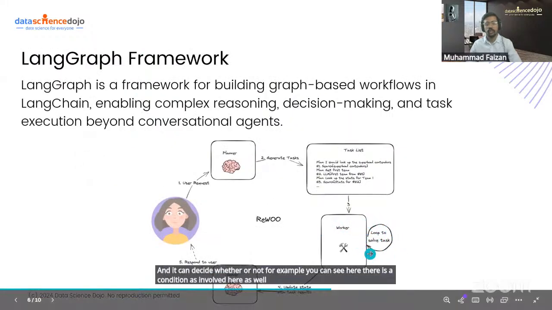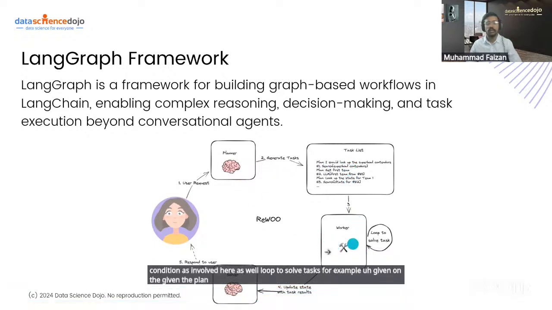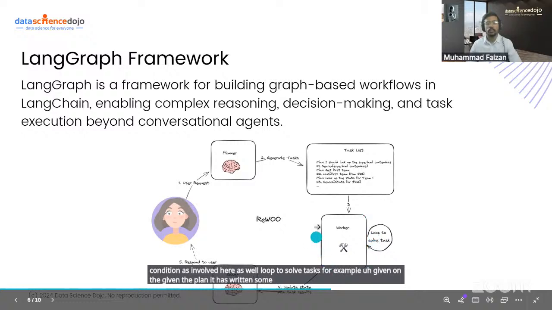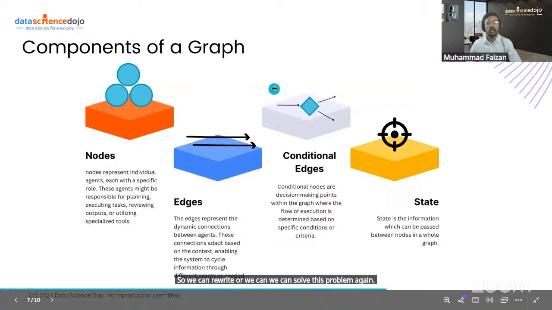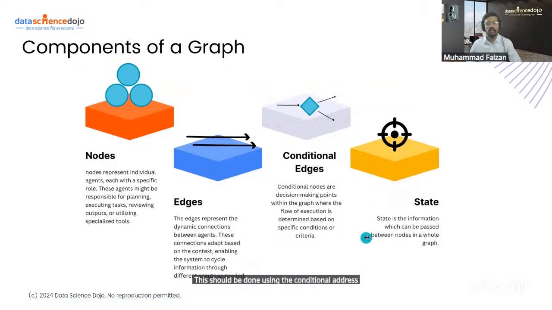Loop to solve task. For example, given the plan, it has written some blog, right? But this section of the blog is not good enough, or it may actually not involve the structured output that we have given. So we can rewrite, or we can solve this problem again. This should be done using the conditional edges, where a condition is involved which decides what should be the next state of the graph.